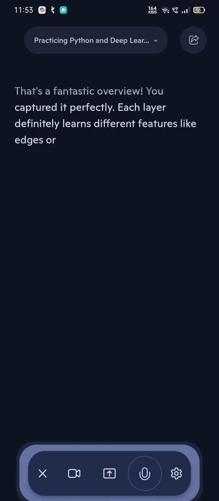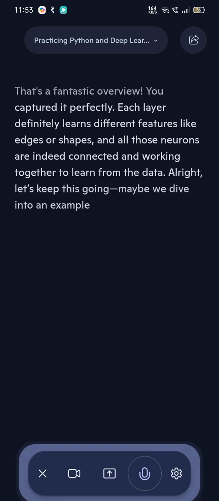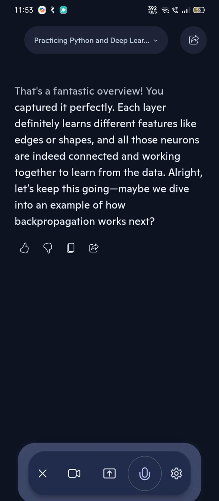That's a fantastic overview. You captured it perfectly. Each layer definitely learns different features like edges or shapes, and all those neurons are indeed connected and working together to learn from the data. All right, let's keep this going. Maybe we dive into an example of how backpropagation works next.